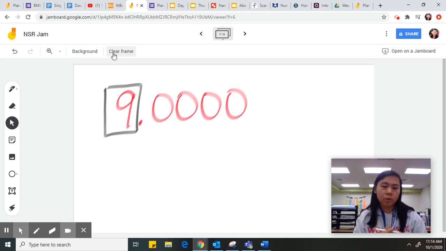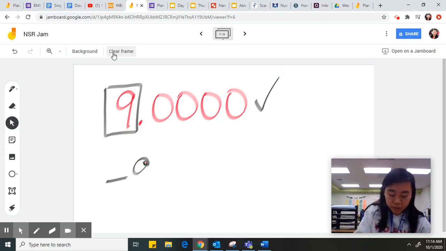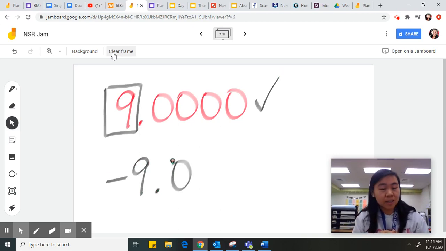So is 9.0000 an integer? It is going to be an integer. Doesn't matter if it's negative. If it's a negative 9.0, it does not matter because integers can be positive or negative. So this is still an integer.